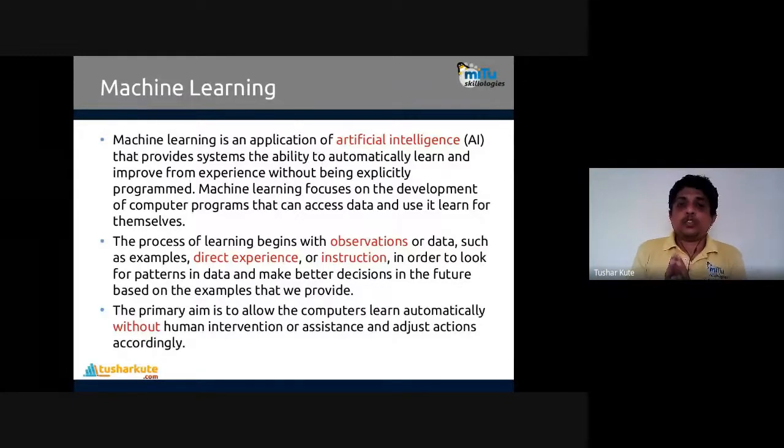So the process of learning begins with observations or data, such as examples, direct experience, or instruction, in order to look for patterns in data and make better decisions in future based on the examples that we provide. In those examples, we'll be having previous experience. Experience means input and output, both are given.